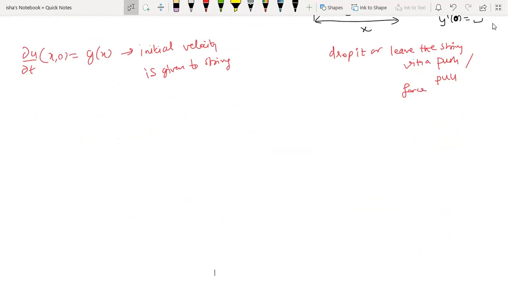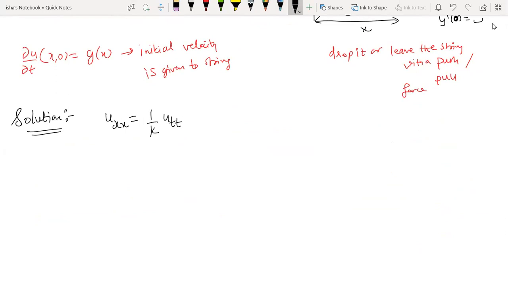So the solution goes on similar lines, the way we did for the heat equation. Even if somebody has missed the solution of the heat equation, you can just follow it up and you will get it quickly. So u_xx is 1 by k times u_tt, right?